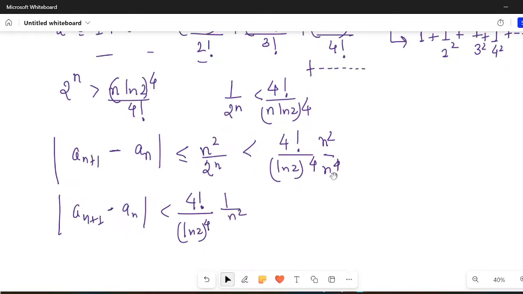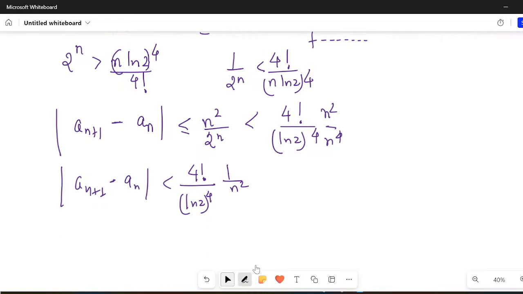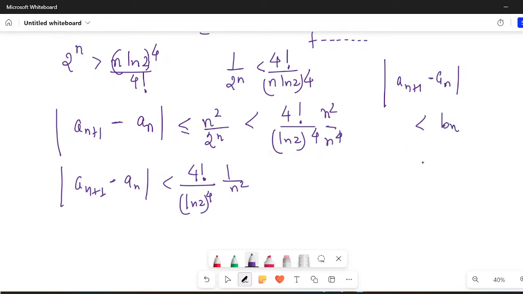Okay, and this is a constant, and remember the result that I taught you, that if mod of a(n+1) minus a(n) is less than or equal to b(n), such that summation b(n) is a convergent series, then the sequence a(n) is convergent.